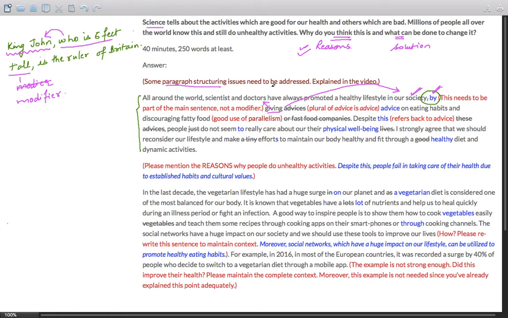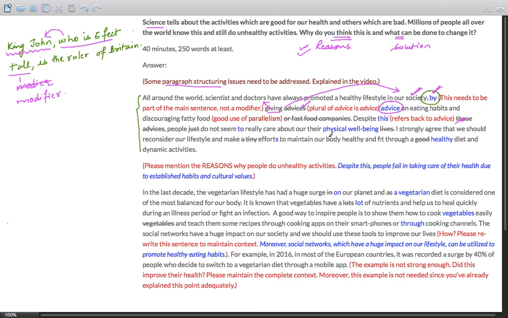So, this clearly links scientists and doctors. The second point here is that "advices" is the plural of advice. Advice is advice, it's not advices. Thirdly, despite these advices, there is no need of writing these advices. The previous sentence mainly focuses on advice. So you can say, despite this, that is, despite scientists and doctors giving advice, the complete process. Despite the complete process of scientists and doctors giving advice, people are doing something.